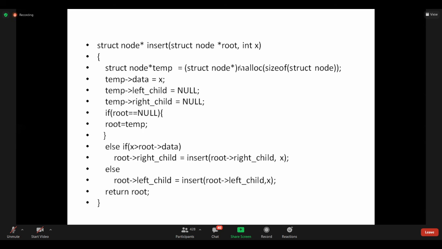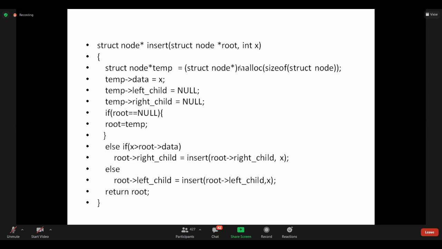If I want to insert a particular node in the tree, we are following BST. We are creating a BST, binary search tree. When we want to create a BST we should follow the property of BST. What is the property? Whether we have to insert the node on the left side or right side, we have to decide based on the root value.